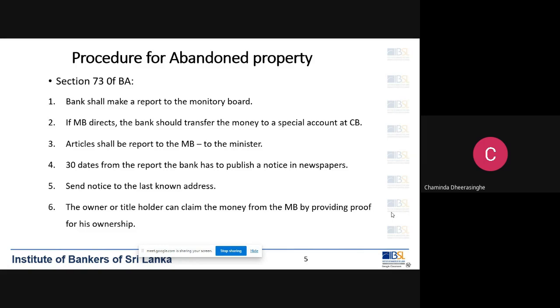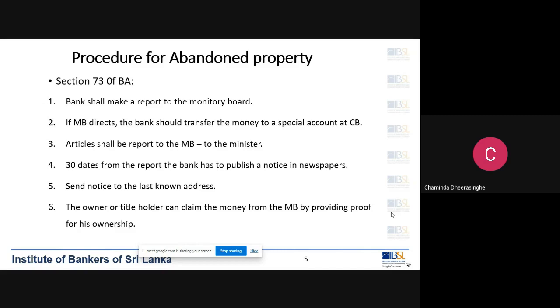So we send the report to the central bank monetary board, and we mention these are the accounts and these are the safety lockers that we have, which can be considered as abandoned property. Then the monetary board gives directions to the bank. So they will ask you to transfer the money in the account to a special account in the central bank.